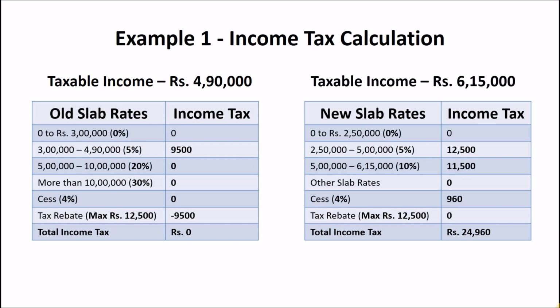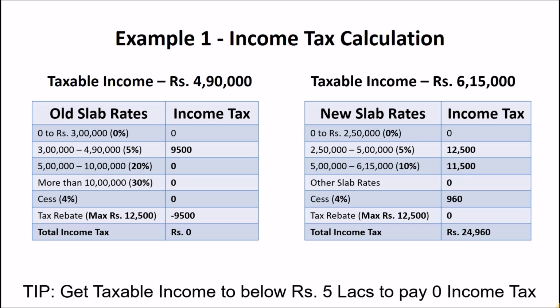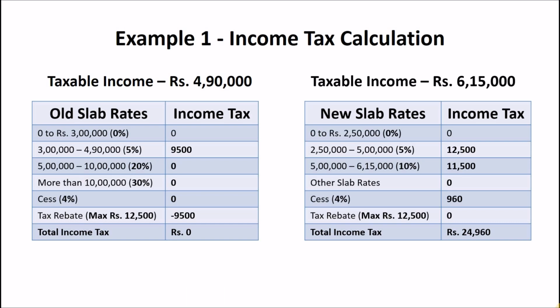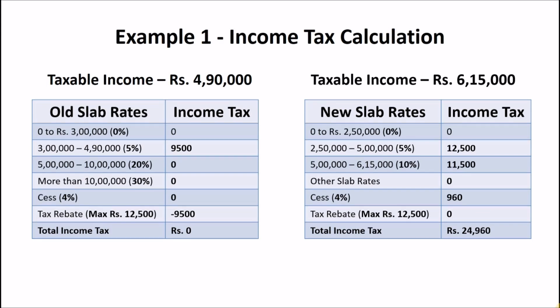From this example, we have seen that we should try to get our net taxable income to below Rs 5 lakhs to pay zero income tax, irrespective of whether we are using old or new tax slab rates. It is very much possible to do this if we are using old tax slab rates along with various investment options. Let us now see another example without any deductions.